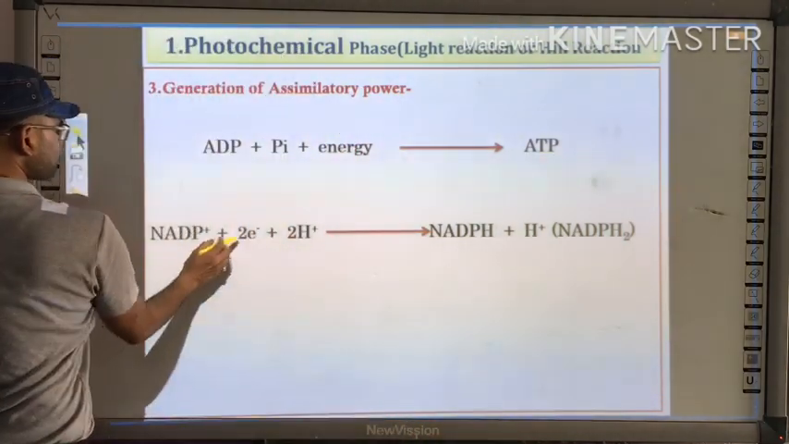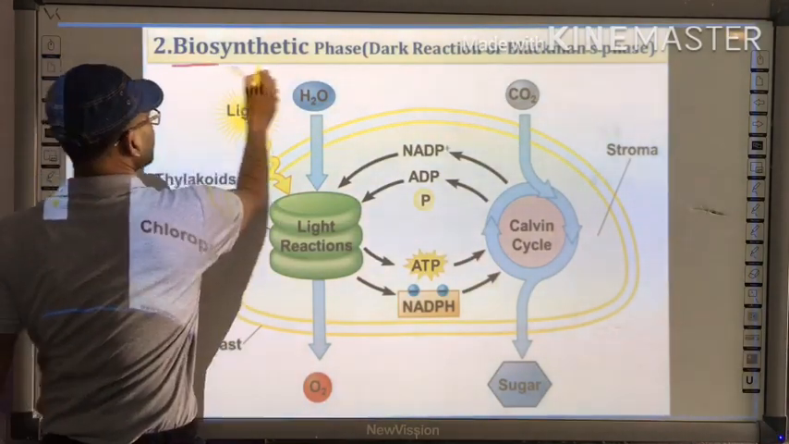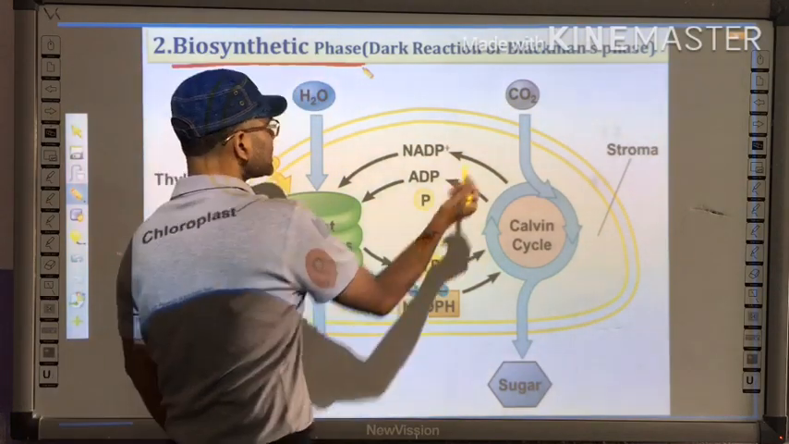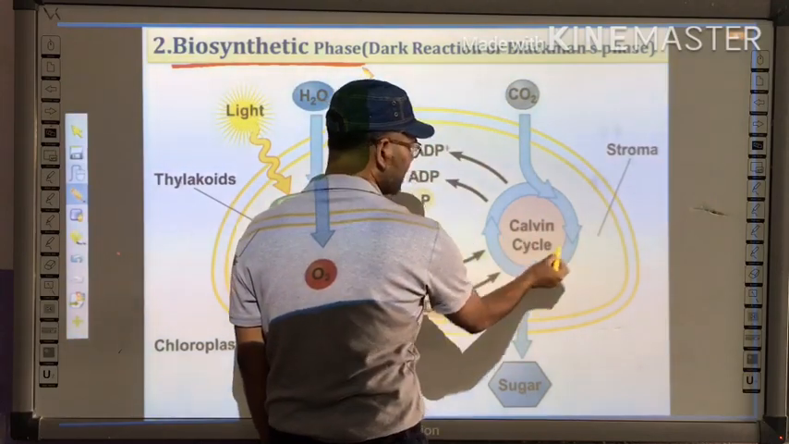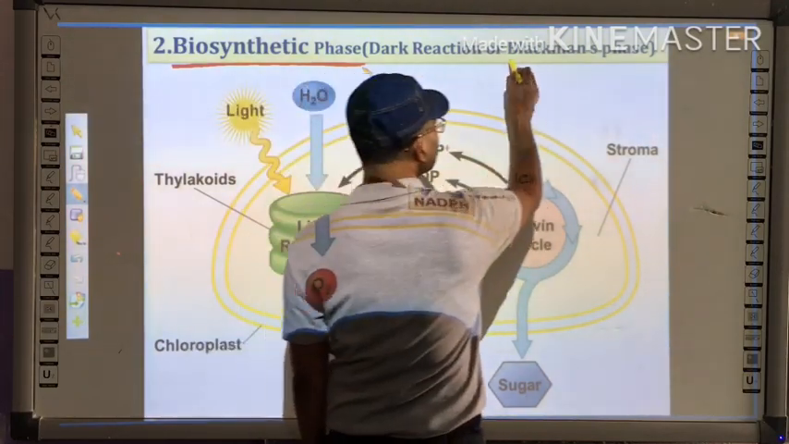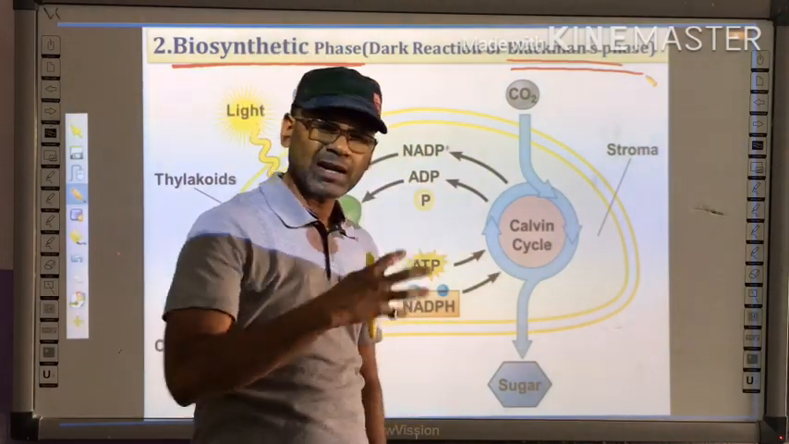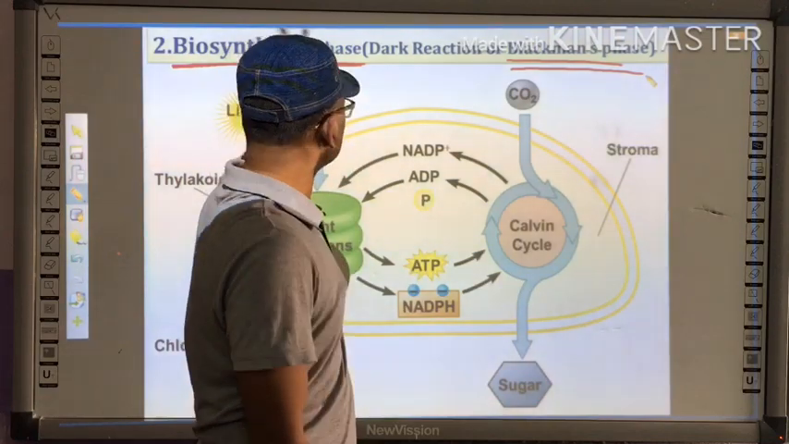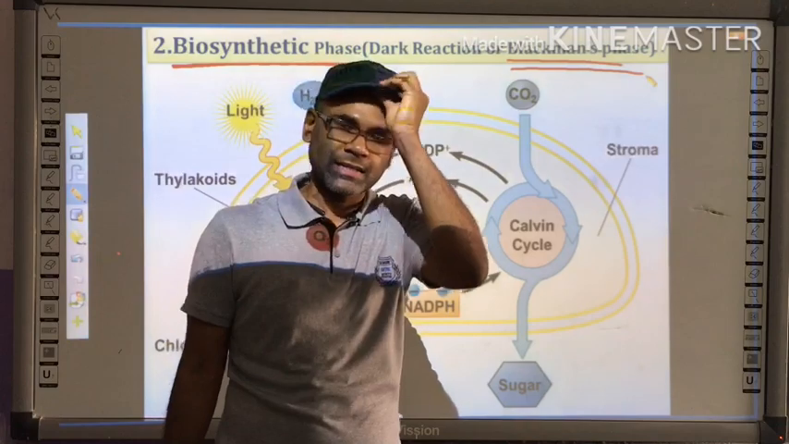Next one is dark reaction. It is also called biosynthetic phase. Since it was discovered by Calvin, it is also called Calvin cycle and Blackman's phase. Okay, these all are the different names. You need not worry about all these things. For you, biosynthetic phase and dark reaction is enough, and if possible, remember Calvin cycle.